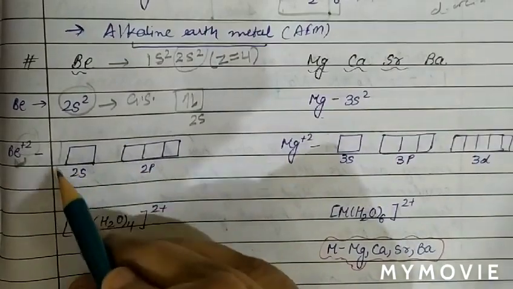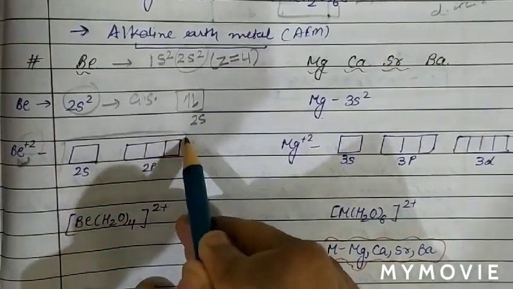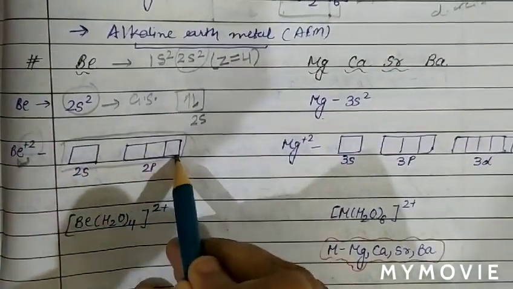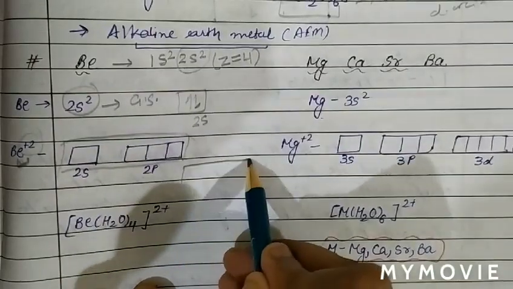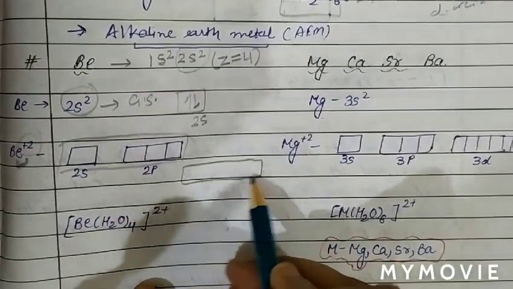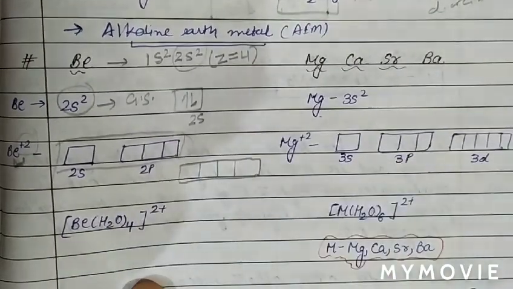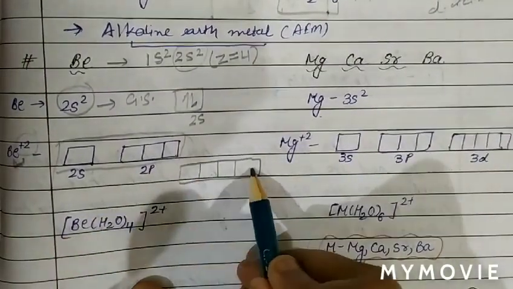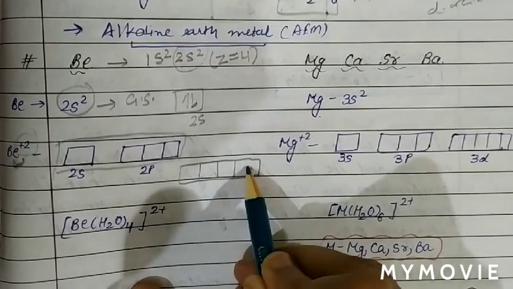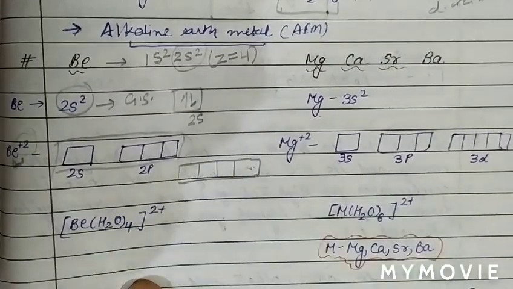Now these two orbitals undergo hybridization and form 4 orbitals of equal energy, which we call hybrid orbitals. These orbitals are called hybrid orbitals, having equal energy and identical in all respects.